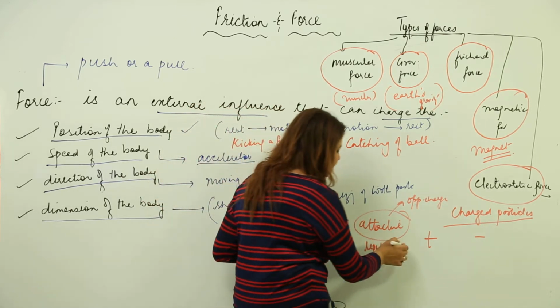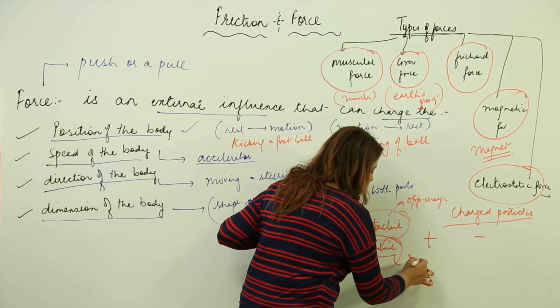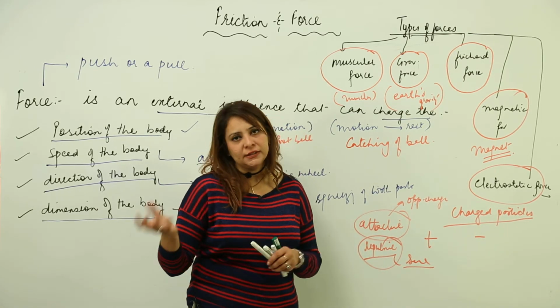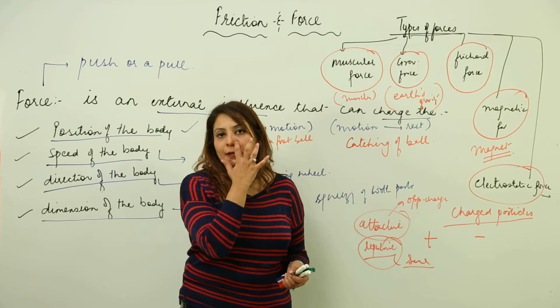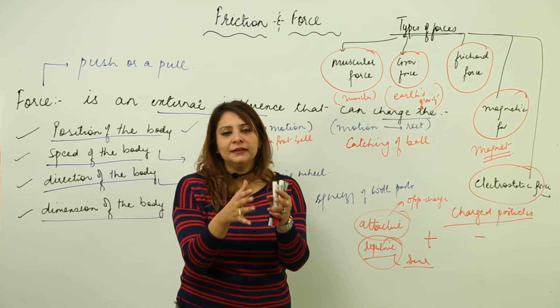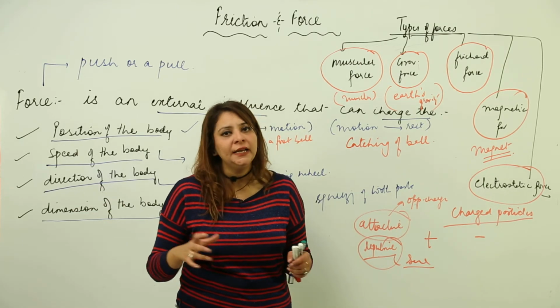But if the charges are same, it is repulsive. Suppose you try to bring positive towards positive or negative towards negative, it is always going to be repulsive, they will not come closer. Other than that, they will start moving away. That is called as repulsive force. That means they are repelling each other.